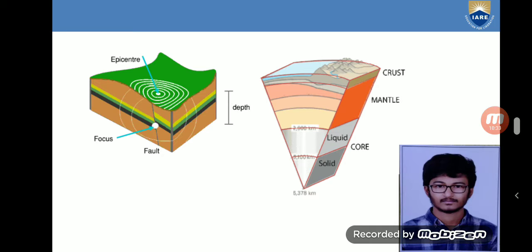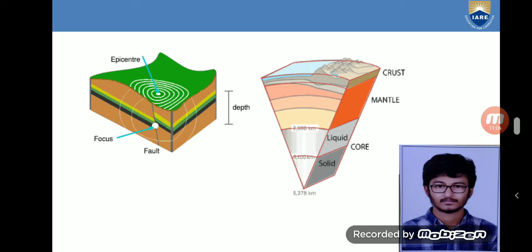And when it comes to the epicenter, the focus point or the hypocenter can also be described as a fault point because it is the point from where the propagation of energy has started. Due to the propagation of energy, we are able to see different types of waves such as primary, secondary, Rayleigh and Love waves. And Rayleigh and Love, the most dangerous waves, are seen at the surface of the earth.